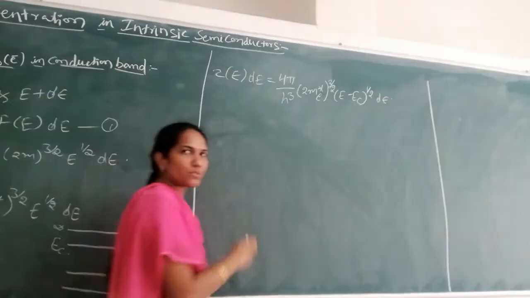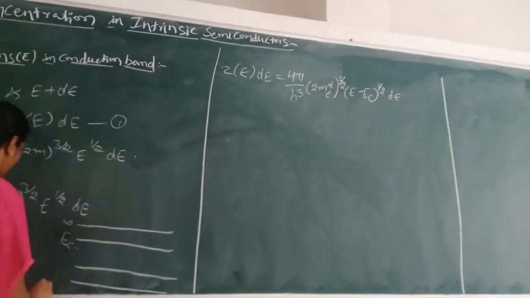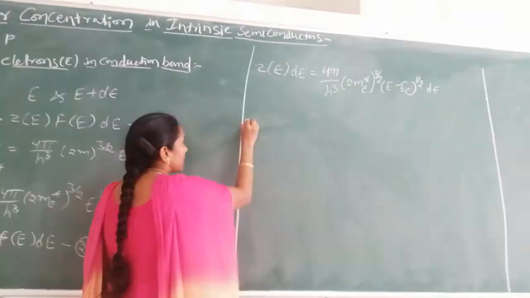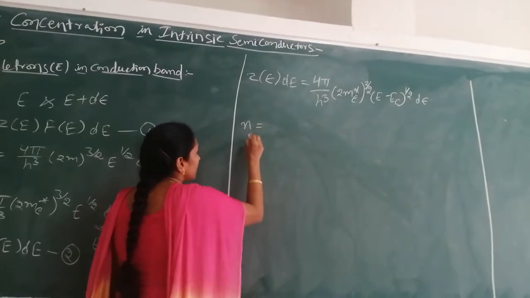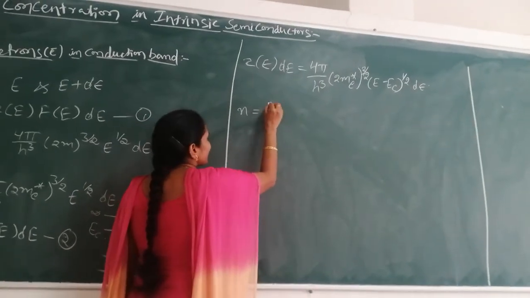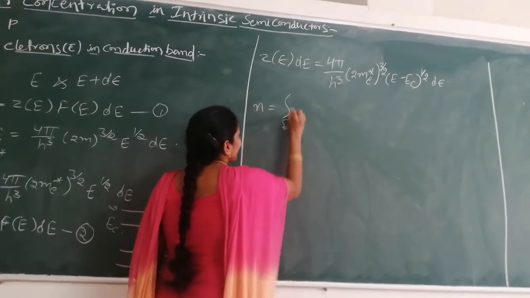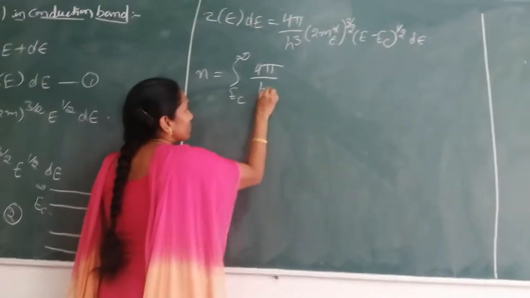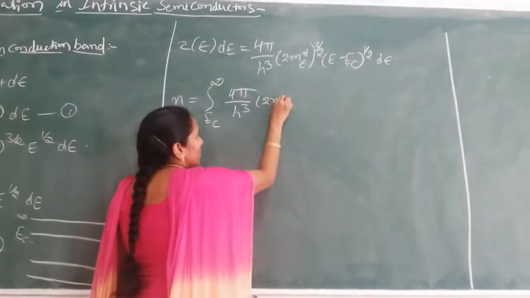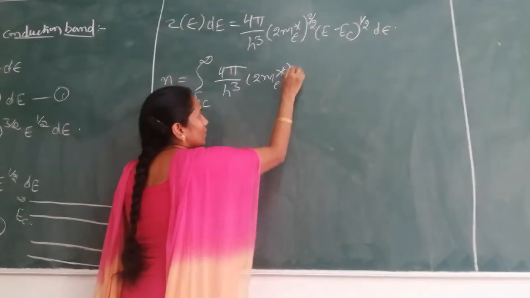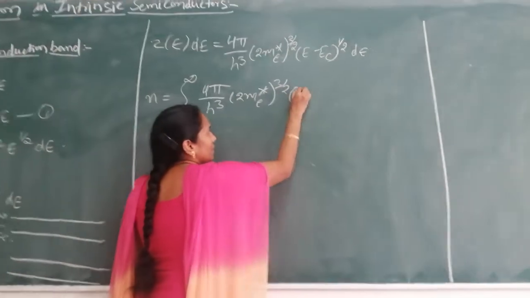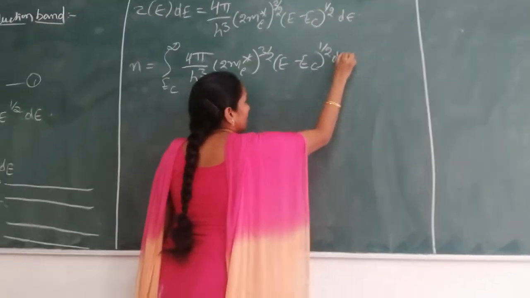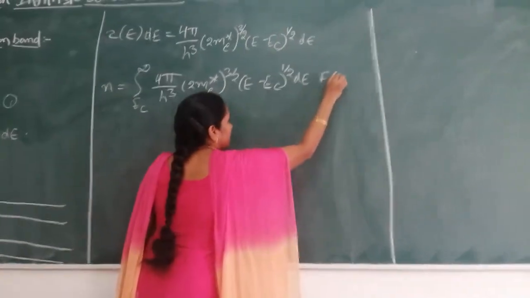Now I am going to substitute this in equation 2. So N is equal to the integral from E_C to infinity of 4π by h³ (2m_e*)^(3/2) (E − E_C)^(1/2) dE into F(E).